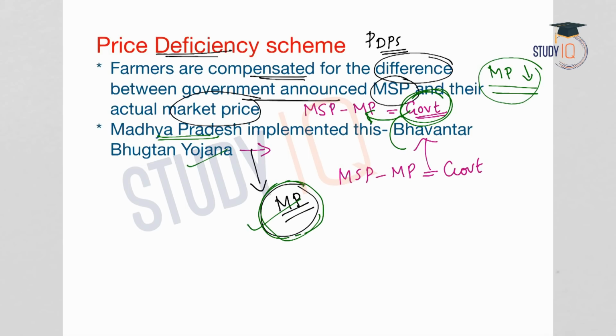But what happened with the scheme? For the government it was a loss because the state could not afford it. When the market prices are much lower than the MSP, the government will have to provide compensation to all the farmers for all the crops. So the government rolled back the scheme because it was not able to afford this. So price deficiency scheme has disadvantages like this.